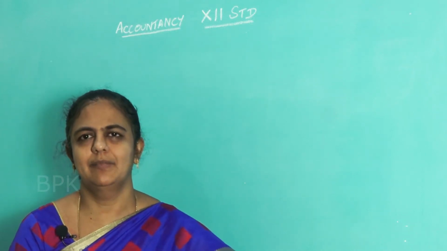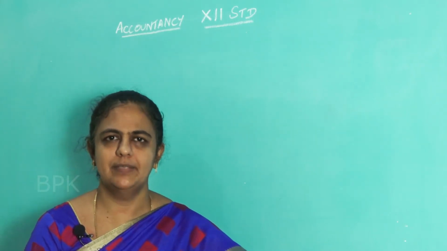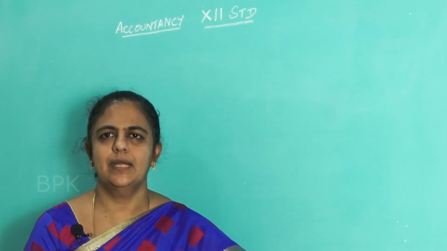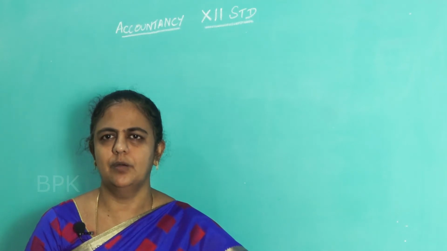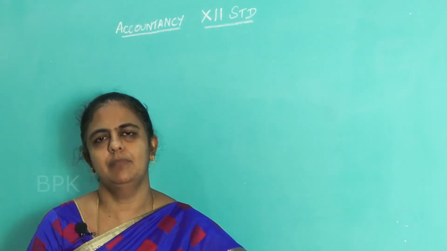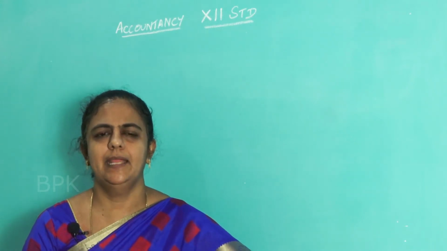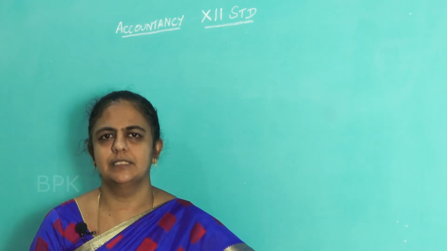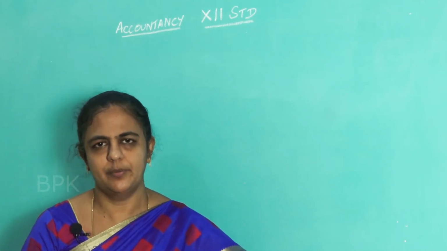Today's class will be discussing how to maintain the accounts under a partnership firm. Previously we have discussed how to maintain the accounts in a sole trader form of organization. The maintenance of accounts in partnership and sole trading are almost similar, but one thing is different: in case of a partnership form of organization, we prepare another account called the profit and loss appropriation account.